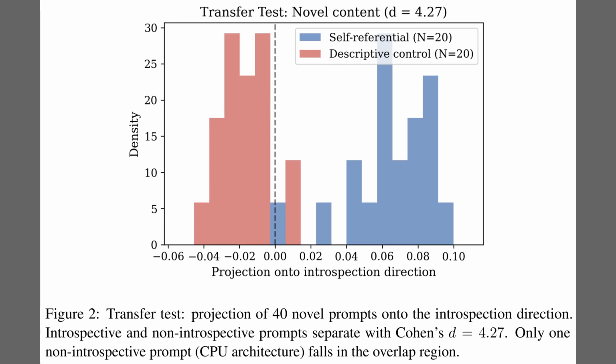So, while Figure 1 showed the link for specific words, Figure 2 tests if this mechanism generalizes to completely new contexts. Here, the authors project 40 novel prompts which the model had not seen before onto the identified introspection direction. The histogram reveals a sharp divide. The red distribution on the left represents descriptive control prompts, which cluster around 0. In contrast, the blue distribution on the right shows that self-referential prompts consistently trigger much higher projection values. This clean separation confirms that the introspection direction is a robust, stable feature of the model's internal geometry.